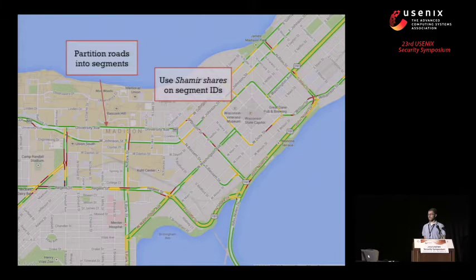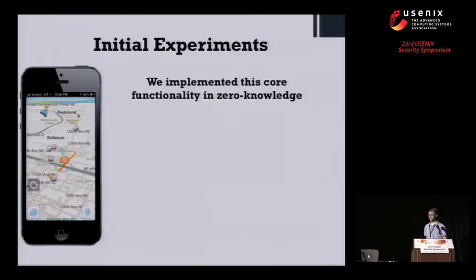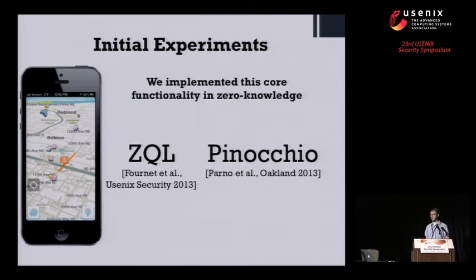The users could then give each other Shamir shares of the segment that they're currently in, and perform computations over that, right? And so we actually implemented this core functionality of the Waze application in zero-knowledge. And we did this on two state-of-the-art zero-knowledge compilers that both came out within the past year. So these are both products of Microsoft Research. We looked at ZQL and Pinocchio.